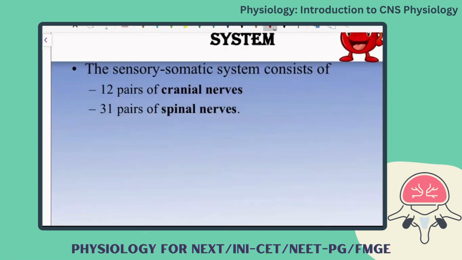Okay. And which is mixed, which is purely sensory, which is purely motor? Olfactory, optic and vestibulocochlear are sensory. Then mixed cranial nerves: vagus, glossopharyngeal, trigeminal, and facial. The rest is purely motor.